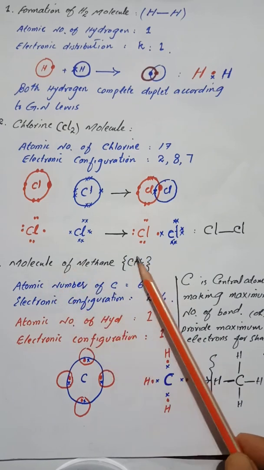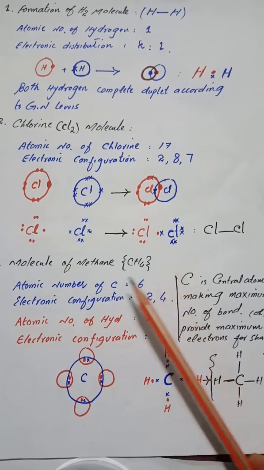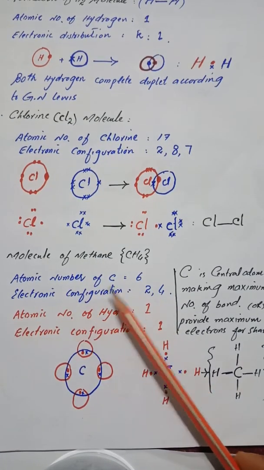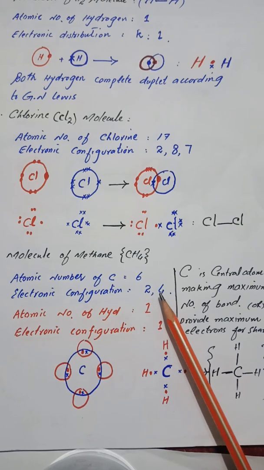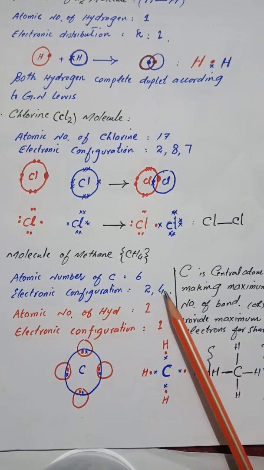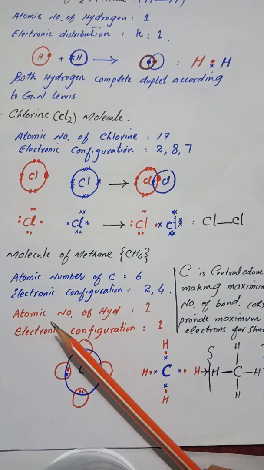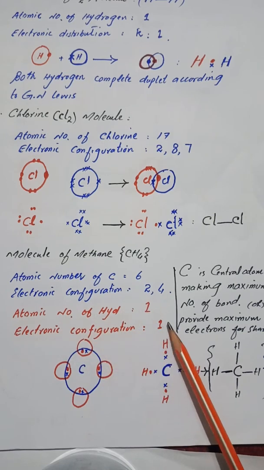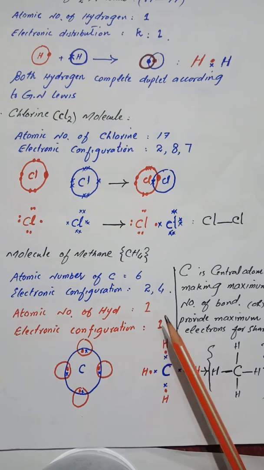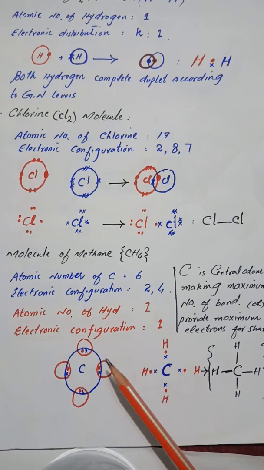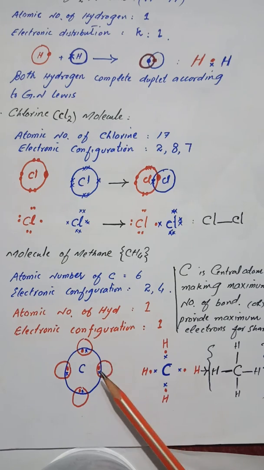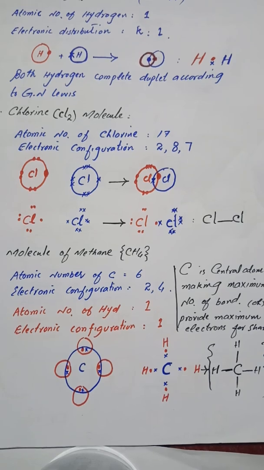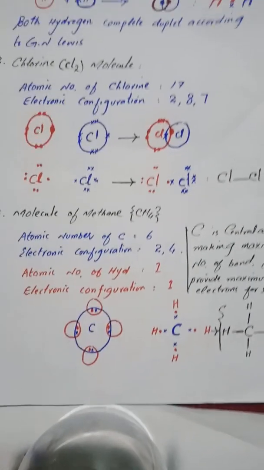Now the formation of the methane molecule, the third example. The atomic number of carbon is 6. Electronic configuration of carbon is 2, 4. It means that carbon has 4 electrons in the valence shell. Similarly, the atomic number of hydrogen is 1. It has only 1 electron in its valence shell. Now, if we think over it, carbon has 4 electrons in its valence shell, and if it wants to get stability, it will have to share 4 electrons.